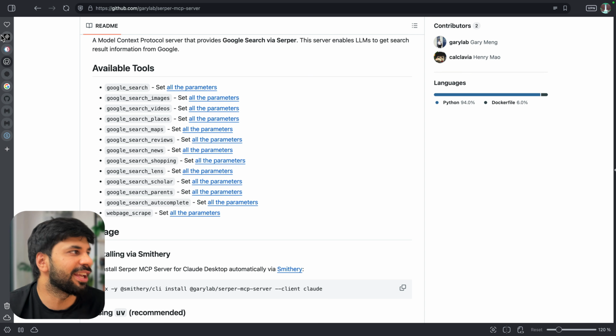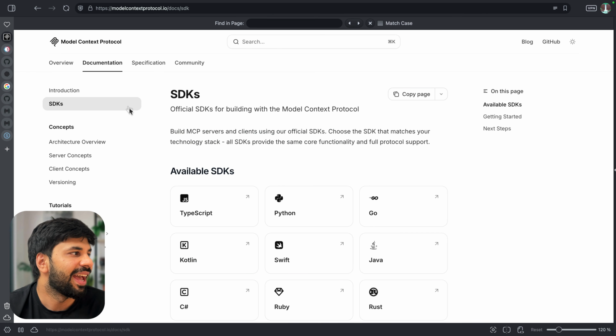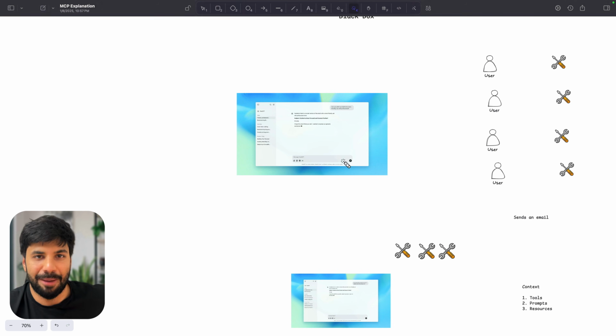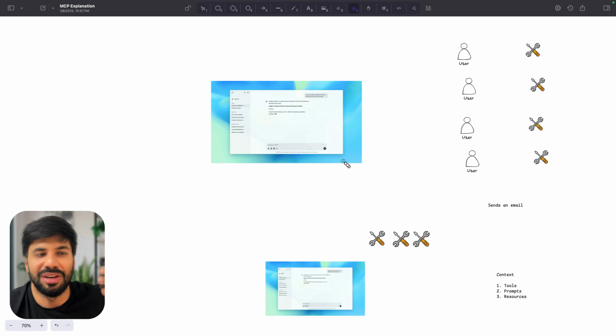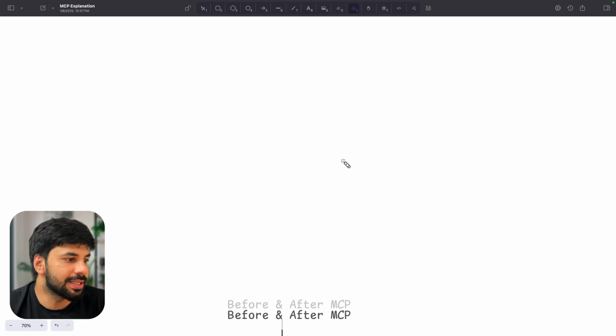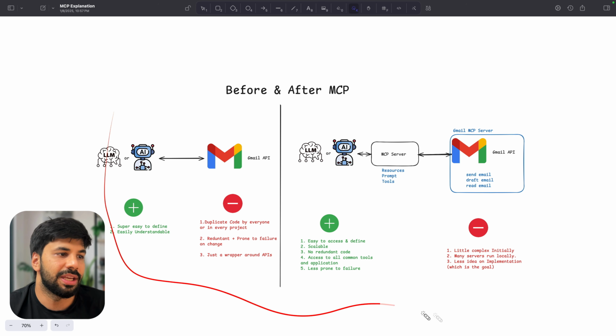And frankly speaking, if you go via the official documentation without this understanding and with that definition, USB-C everything, it is very complex and not the best way of learning it. So this, I believe, is the way I have captured it after genuinely now months of using it in real life and in different frameworks. This is just what MCP is. And this thing right here, I believe, is very helpful for you to understand each and everything.